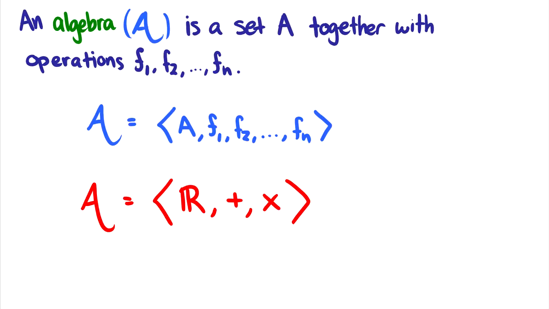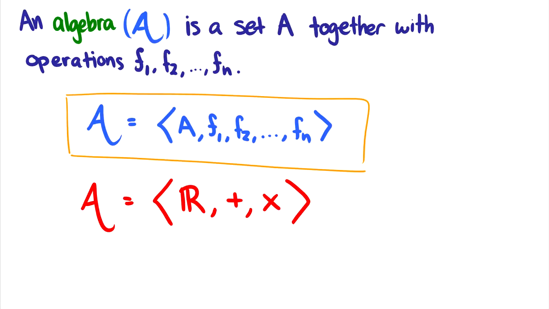So first of all, an algebra A, which I'll always write kind of cursively, is a set A together with operations f1, f2, all the way up to fn. So we could write something like the algebra A is the ordered n-tuple A, f1, f2, all the way up to fn. And there could be one operation f1, or there could be n operations f1 through fn.